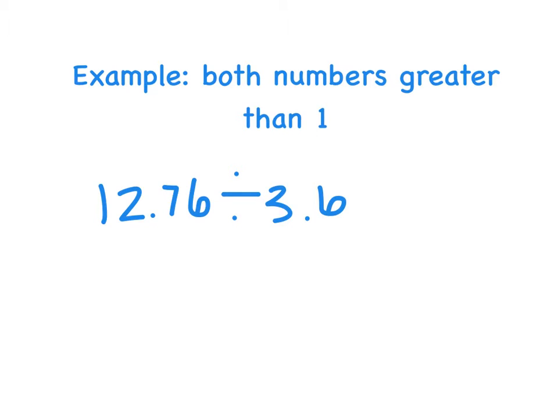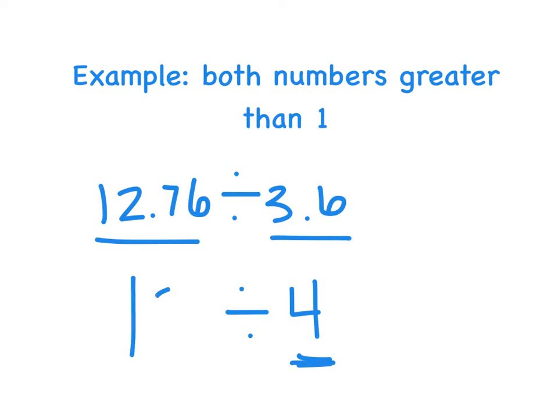And we talked about in the past, when you are estimating with division, always start with your second number. I'm going to change that to 4 since it's closest to 4. You could also choose 3 as well, or 5, and then I'll go back and change my dividend into something that this 4 can go into, which, something that's close to 12.76 and that 4 can go into would be 12. The reason I started with this second number here is if I started with the first number and maybe chose 10, then it might not be divisible by my other number. If I chose 10 and then 4, well, 10 can't be divided evenly by 4.